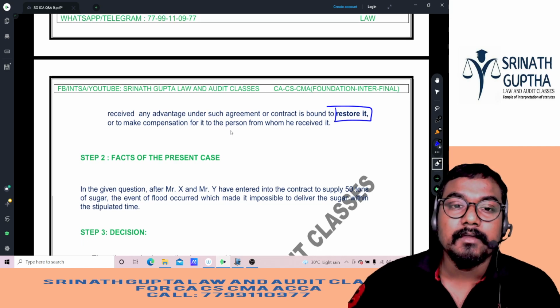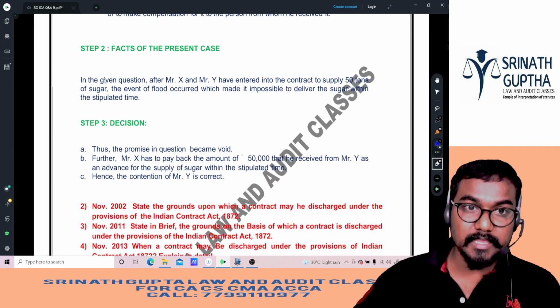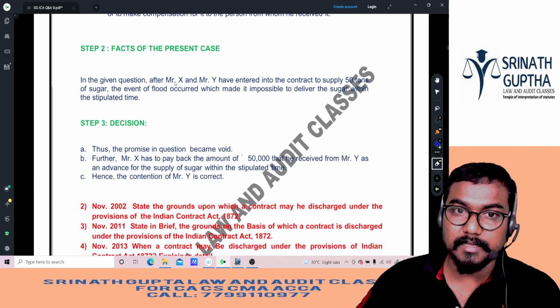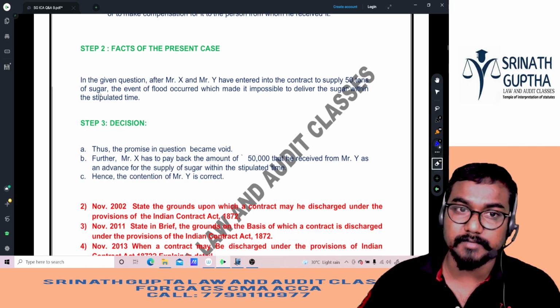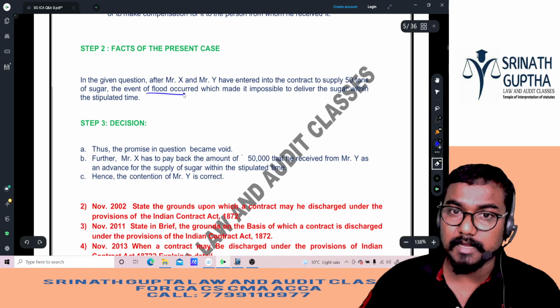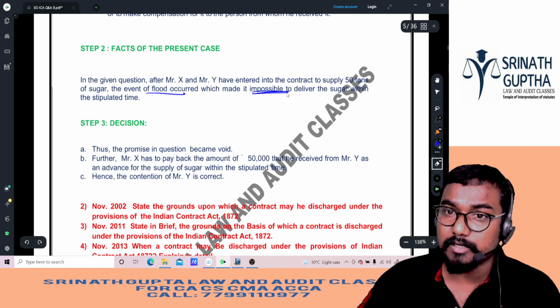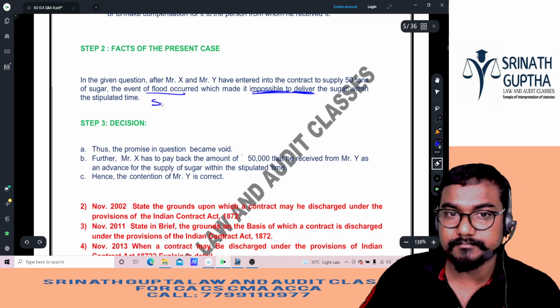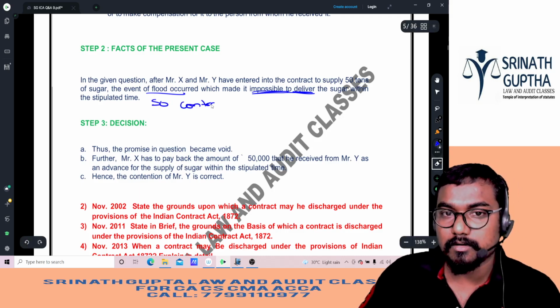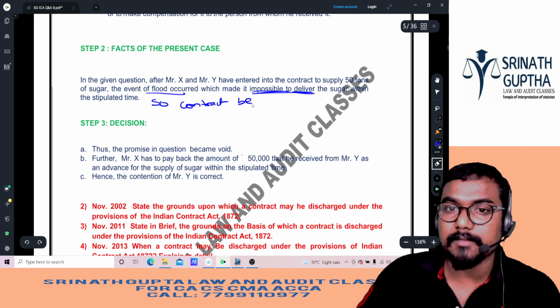Facts of the case. In the given question, after X and Y entered into a contract for supply of 50 tons of sugar, the event of flood occurred which made it impossible to deliver the sugar. So the contract becomes void. So the contract becomes what?